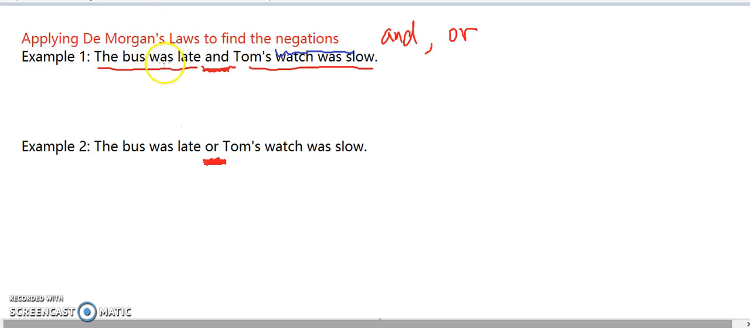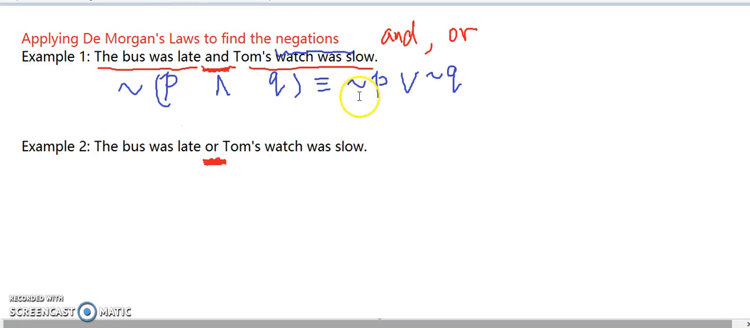So by De Morgan's law, we call the first statement P, the bus was late, and Tom's watch was slow, the second statement, we call it Q. So the negation by De Morgan's law will be equal to, we negate each statement, so negation of P, negation of Q. But we have to change the conjunction to disjunction. So now, following this formula, we can write down the answer.